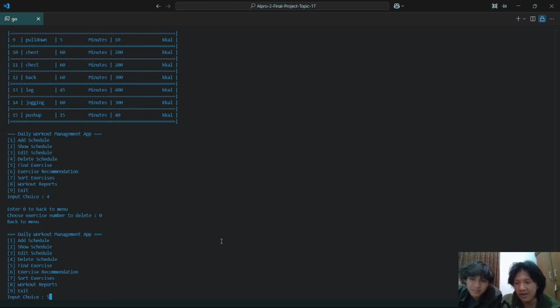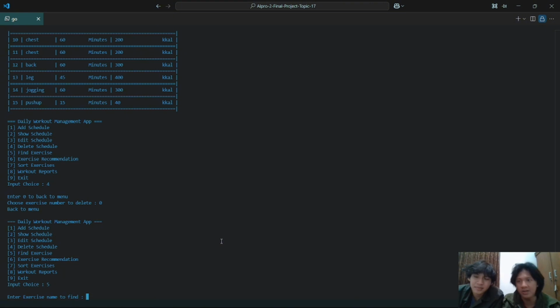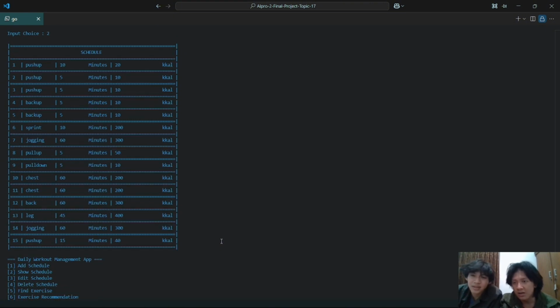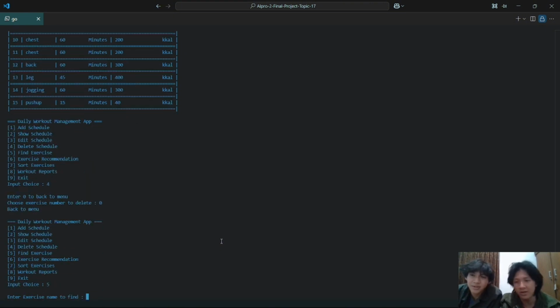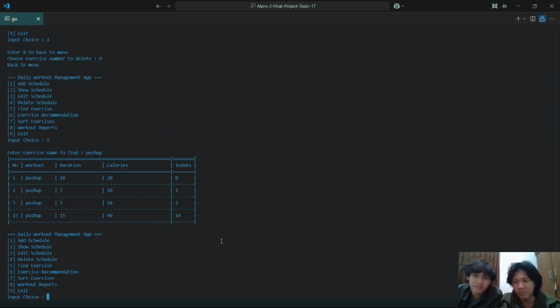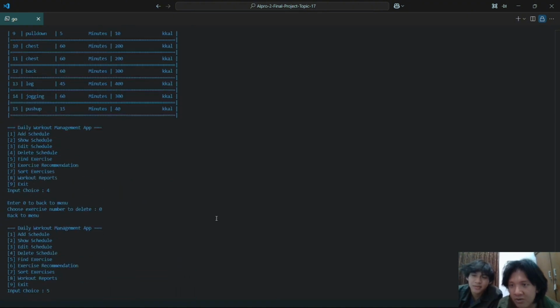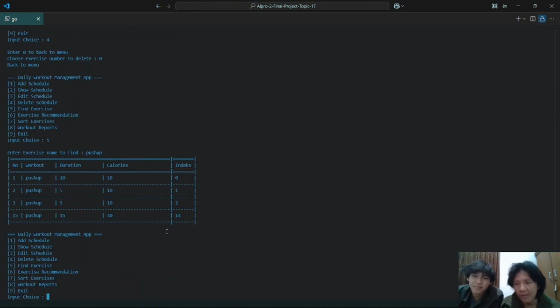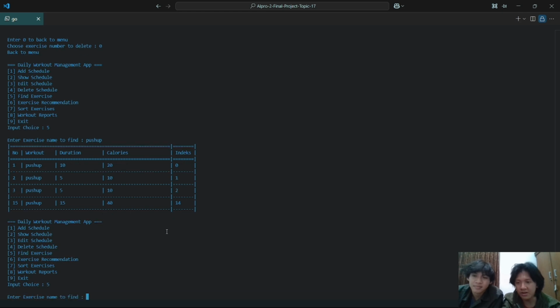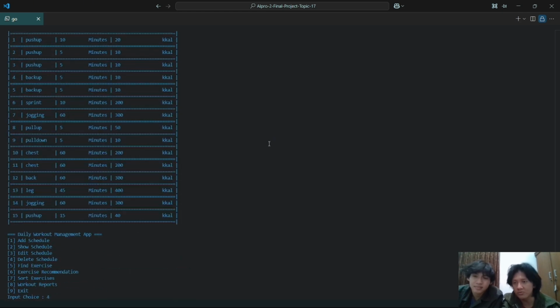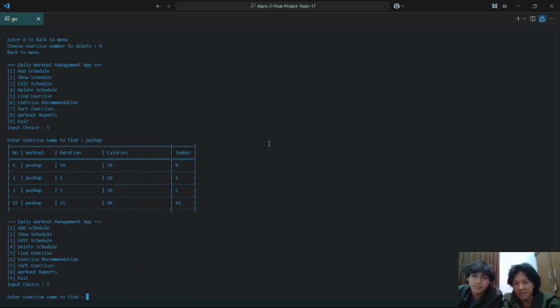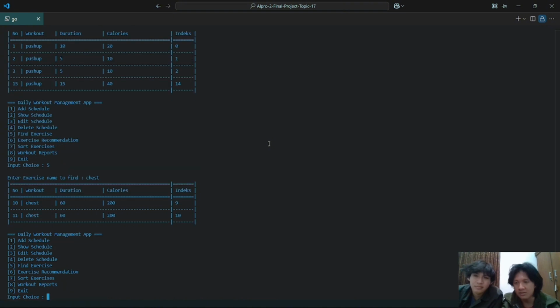And next is find exercise. If we want to find, for instance, push up, we just type push up here, and the push up appears: there are 3 push ups, in index 0, 1, 2, and 14 here, right? Yeah. And maybe we can find another, maybe chest. Okay, chest, and the chest appears in index 9 and 10.